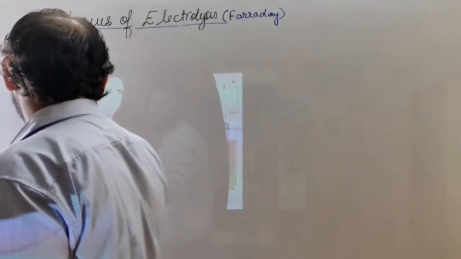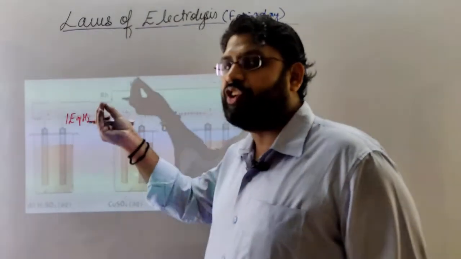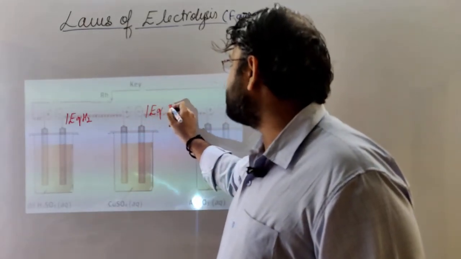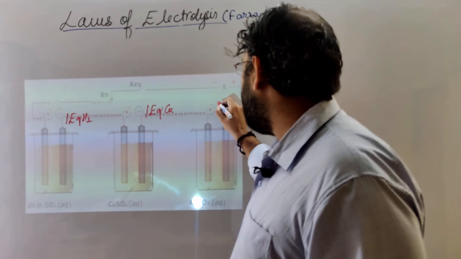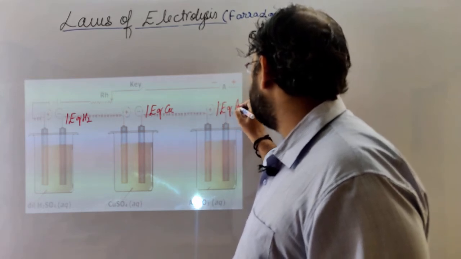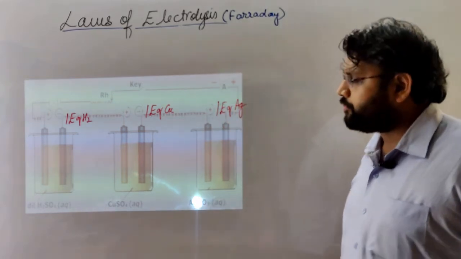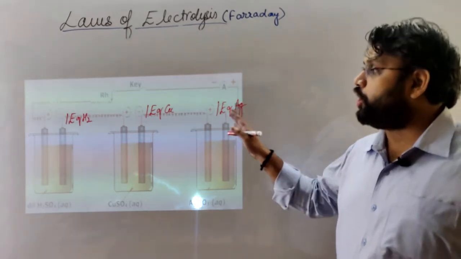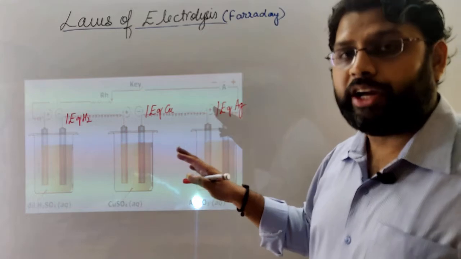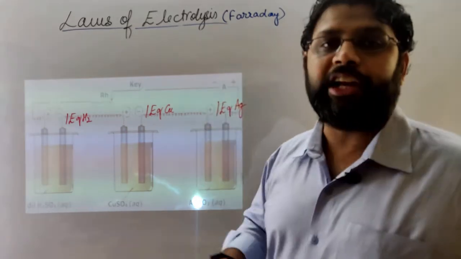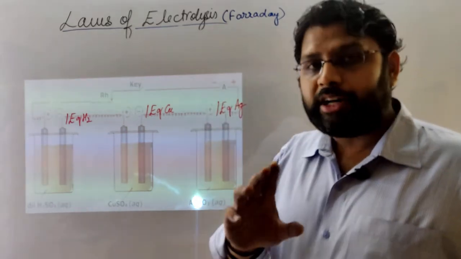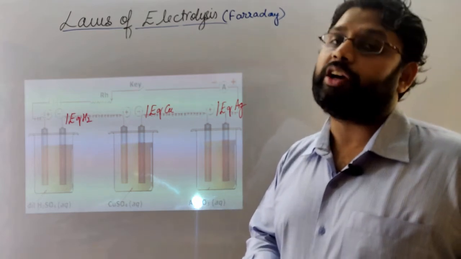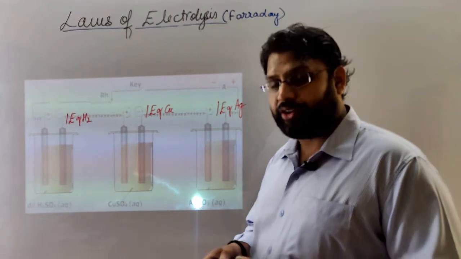So suppose one equivalent of hydrogen is released, and because it is a gas, we will observe bubbles. One equivalent of copper is deposited and one equivalent of silver is deposited. So they are directly proportional to their equivalents. All are equal in the equivalent concept because the same amount of electricity is passed through them. But will their weights also be similar? No, their weights will not be similar, because one equivalent of hydrogen will weigh differently.